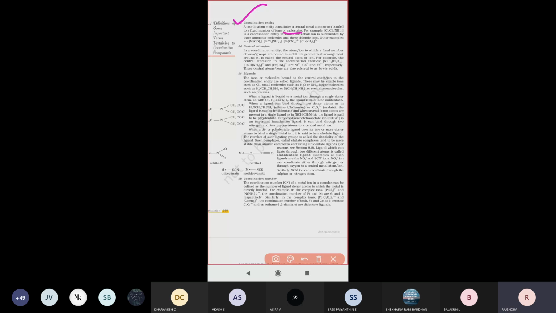So the central metal atom will be bonded with a fixed number of atoms, groups or molecules. That is called a coordination entity. That means a central metal is present, and this metal atom is bonded with a fixed number of ions or molecules. These are called coordination entities.